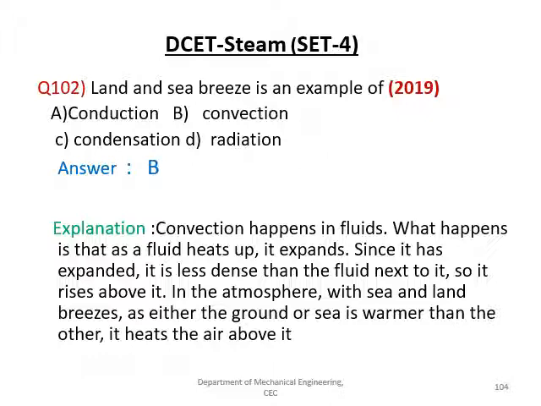If it is a pure metal, then only conduction takes place. For radiation, as we discussed earlier, there is no need of any medium; it can also take place in a vacuum. So let us see the next question.